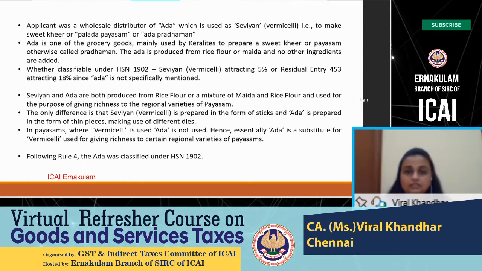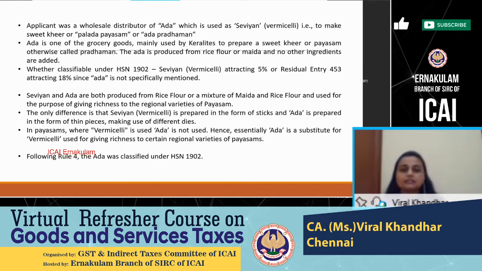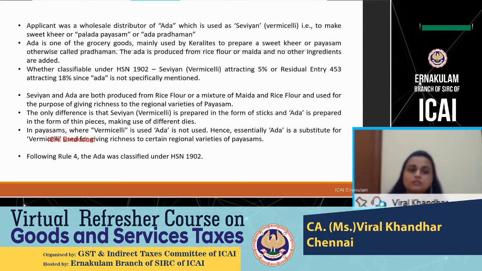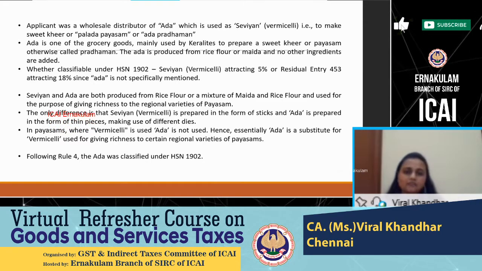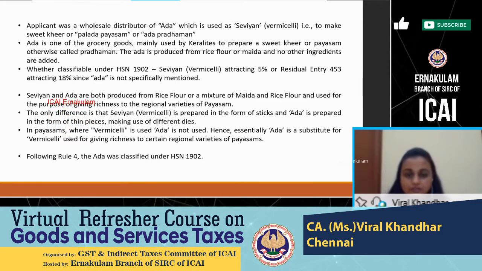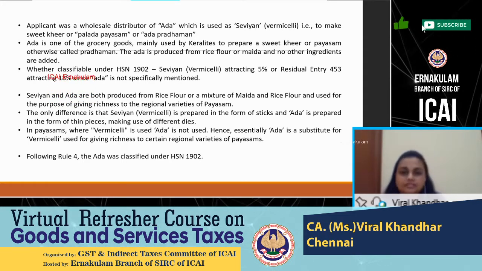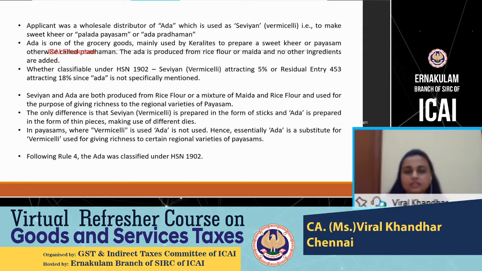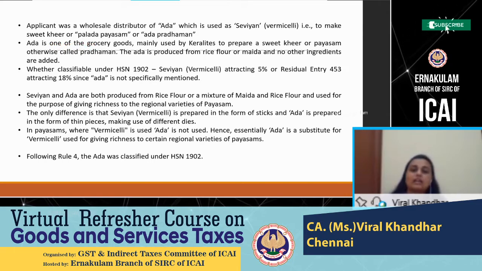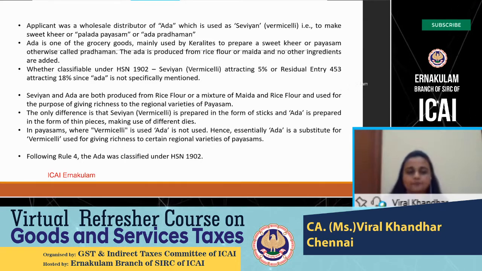Now, the advanced ruling authorities had used the principles of Rule 4 to say that this product adai is being used in the sweet kheer or the payasam. It is similarly manufactured as sevaya vermicelli itself. It is just that the sevaya vermicelli is prepared in the form of sticks and adai is prepared in the form of thin pieces, making use of different dyes. That it was more like a square or a rectangular shape, right? Whereas the vermicelli was in a long cylindrical shape.